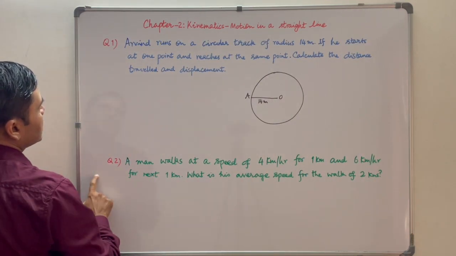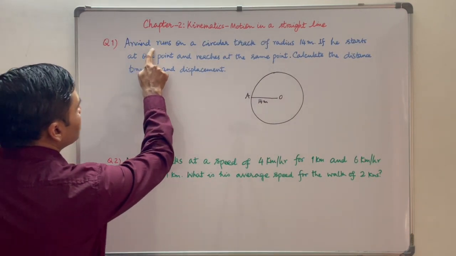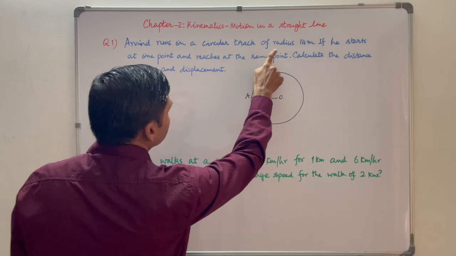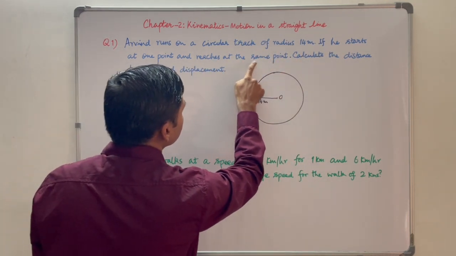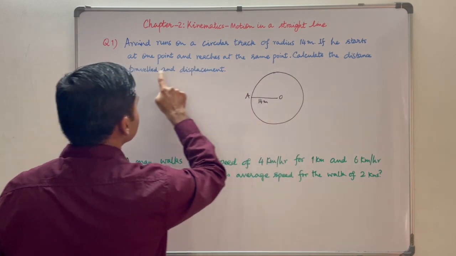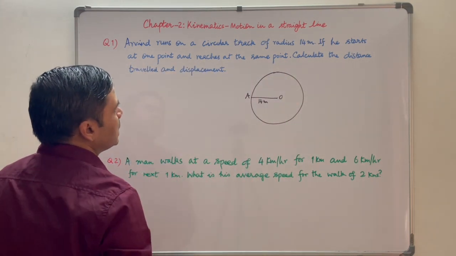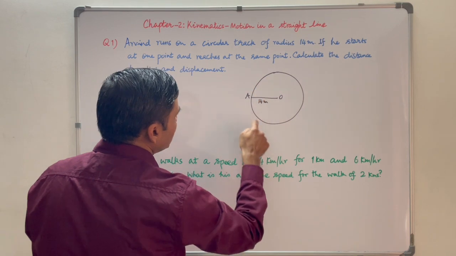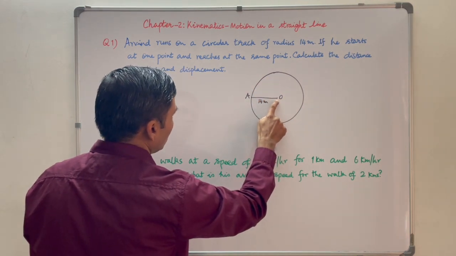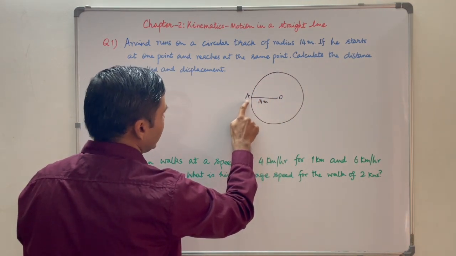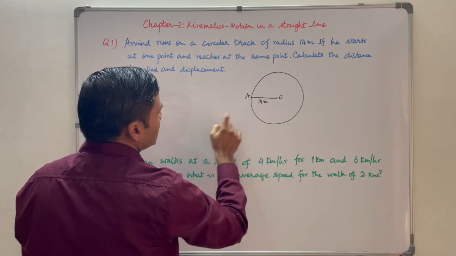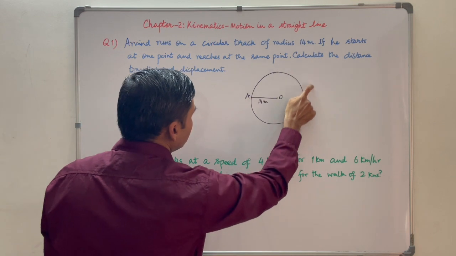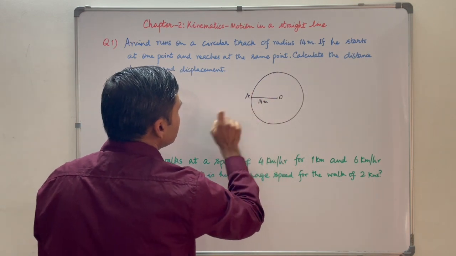Let us see these questions. First question, Arvind runs on a circular track of radius 14 meter. If he starts at one point and reaches the same point, calculate the distance traveled and displacement. So this is a circular track. Let's say this is center O and this is one point A where Arvind starts running. This is 14 meter. So Arvind takes a round and comes back to the same point.